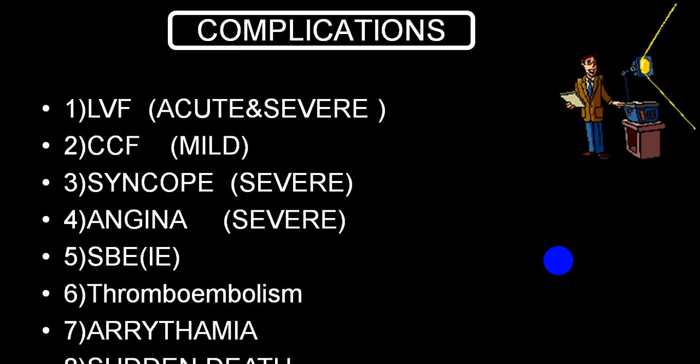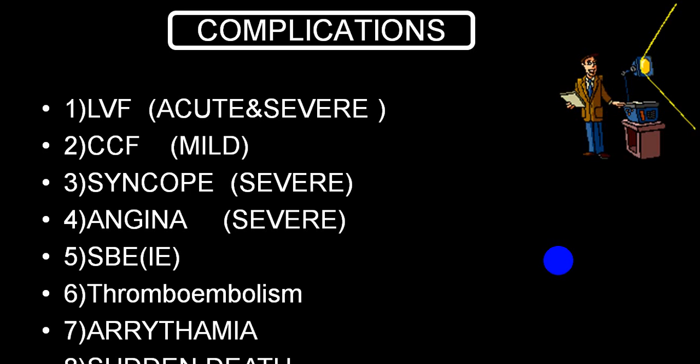As far as complication is concerned, a person can develop acute or severe left ventricular failure. By and large, the acute are not common. In a mild variety, they go into a right side failure very commonly. We call it a right ventricular failure. But along with that, a person can have a left ventricular dysfunction, then we call that a congestive heart failure.